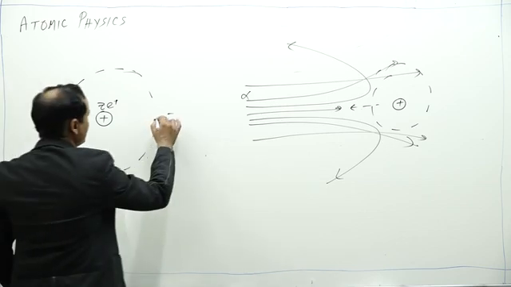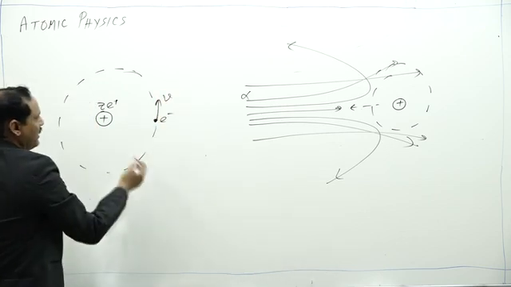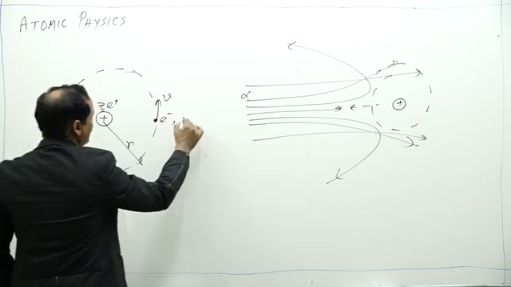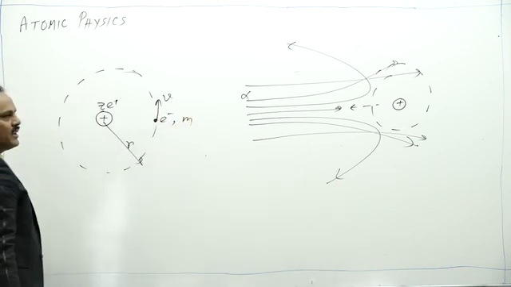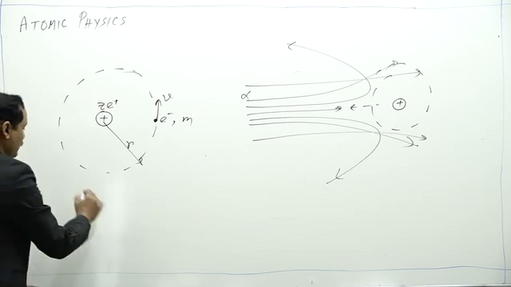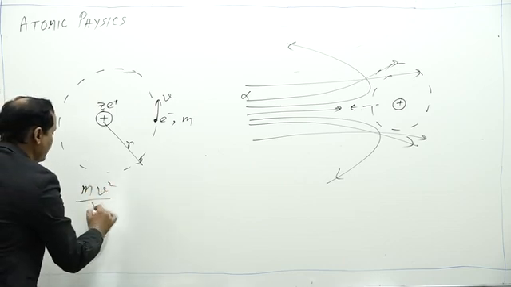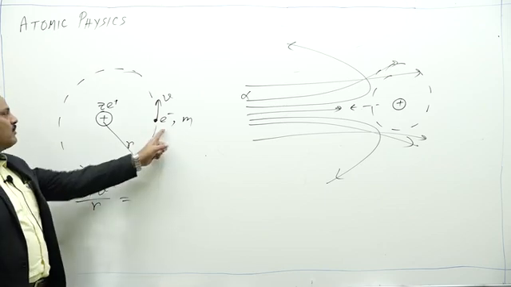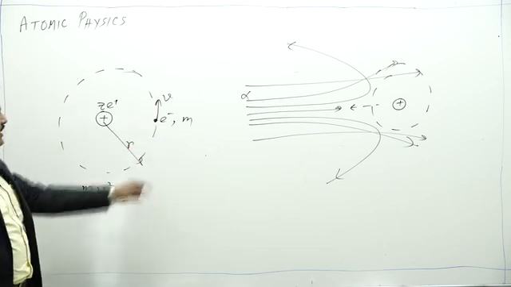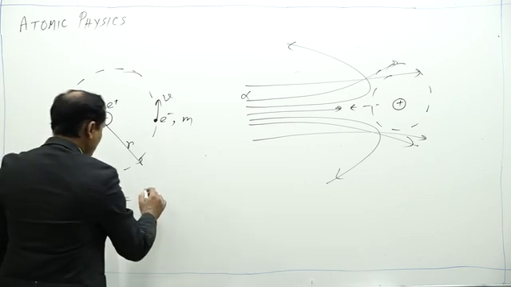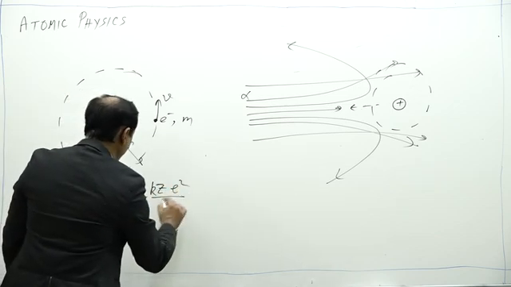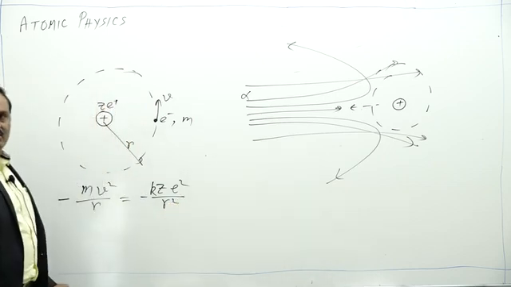The necessary centripetal force, if it is moving in an orbit of radius r with speed v, if m is mass, so necessary centripetal force mv square by r is provided by the Coulomb attraction between nucleus and electron, that is Z k e square by r square.